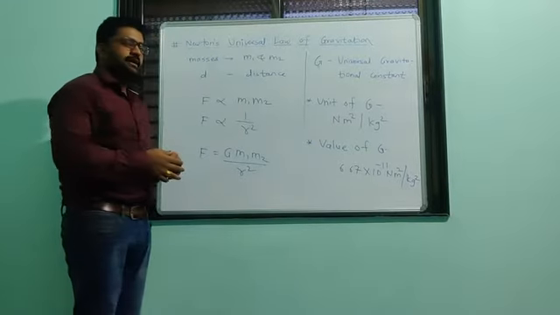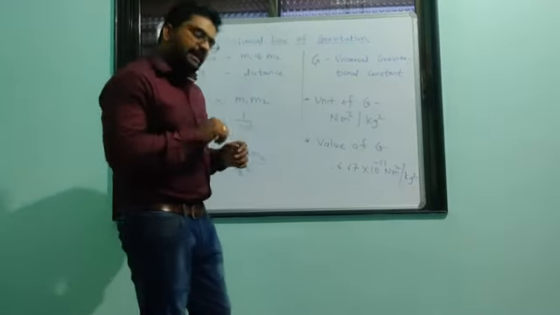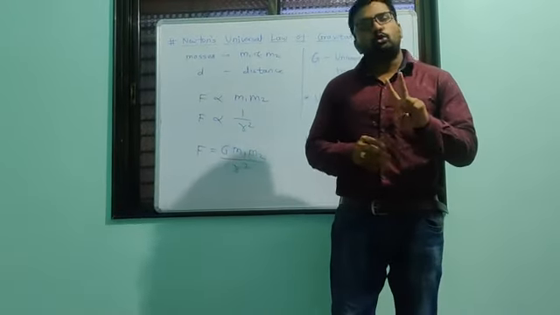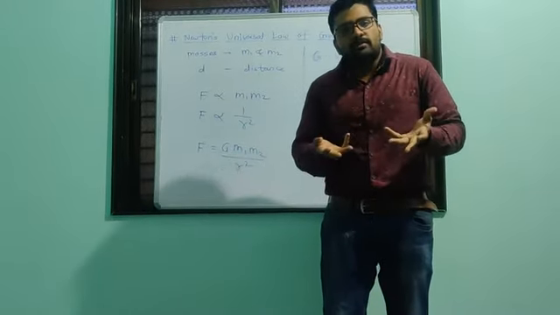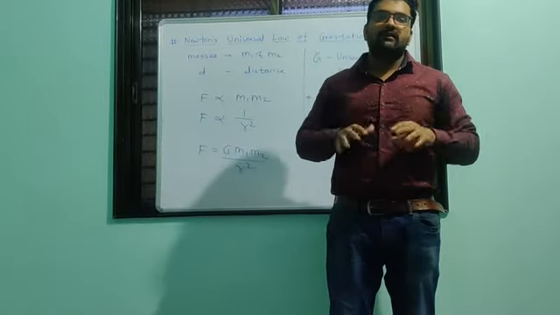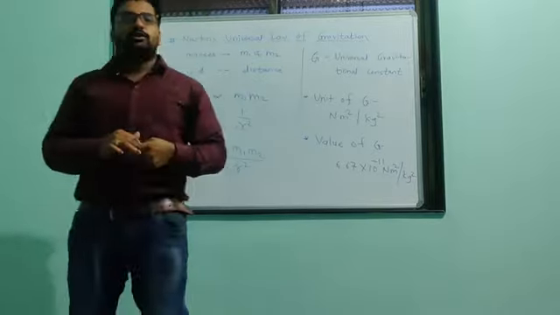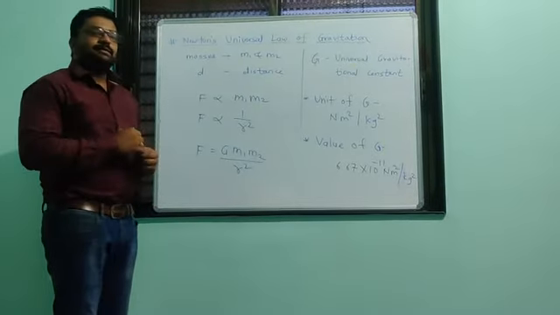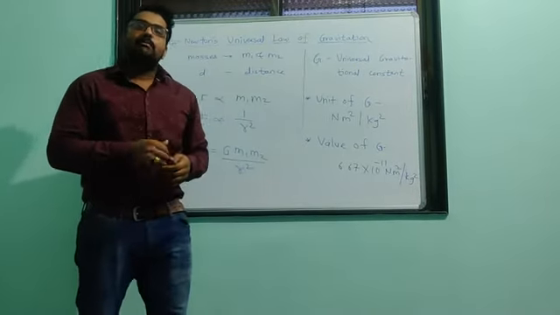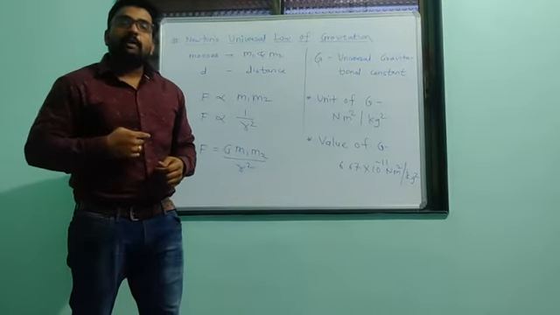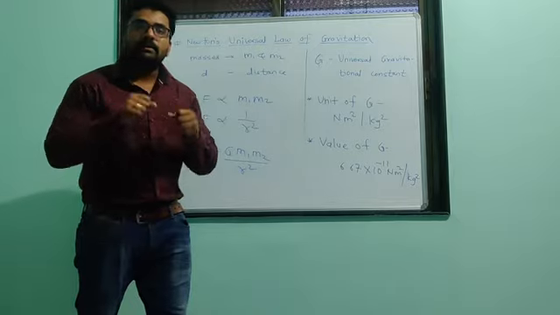Here Newton proposed his theory. He said that if you consider any two massive bodies, meaning simply bodies which have some mass, then there is always a force of attraction present between them.